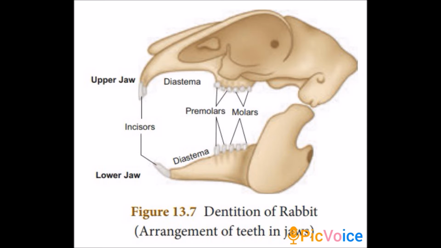Then the gap between the incisor and the premolar is called diastema. What is the use of diastema? It helps in mastication and chewing of food for herbivorous animals.